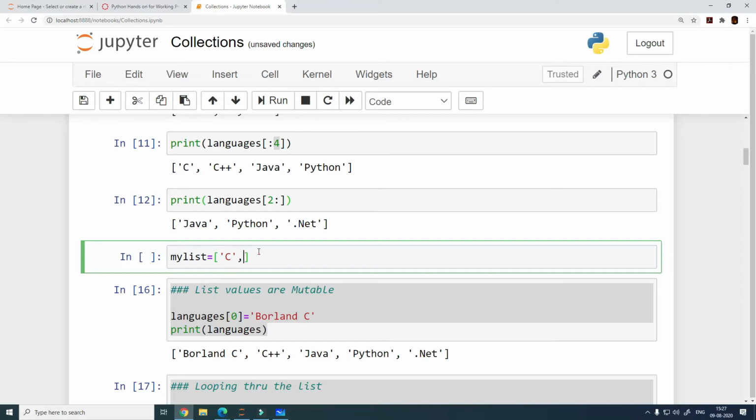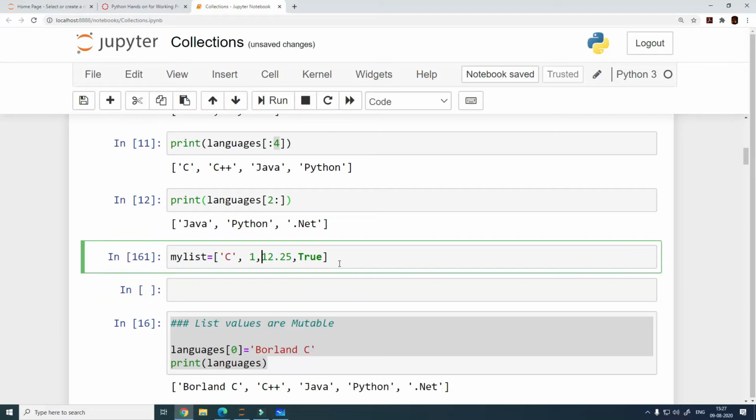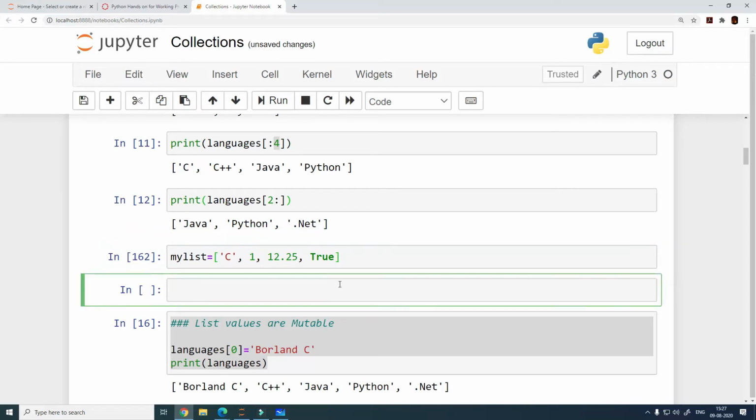The next one could be a number. The third one could be 12.25, a floating number. The fourth one could be a Boolean value, and this is totally fine. You can define a list with multiple items which all belong to different data types. To make it a little readable, let me put in some spaces.